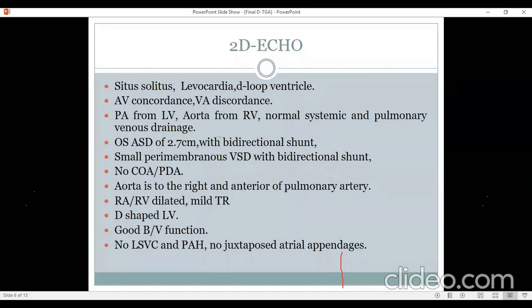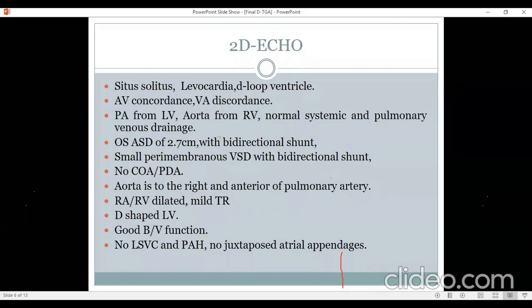But I think those shapes that we talk about are very valid for a 3-month-old or a 2-month or a 4-month-old child, where you still have hope that the left ventricle will pick up after arterial switch operation. But in a 3-year-old child, I would be very worried about the left ventricle pressure. If the left ventricle pressures are low, then I know that arterial switch operation will not be a success in this patient. And therefore, I would like to know the exact pressure.